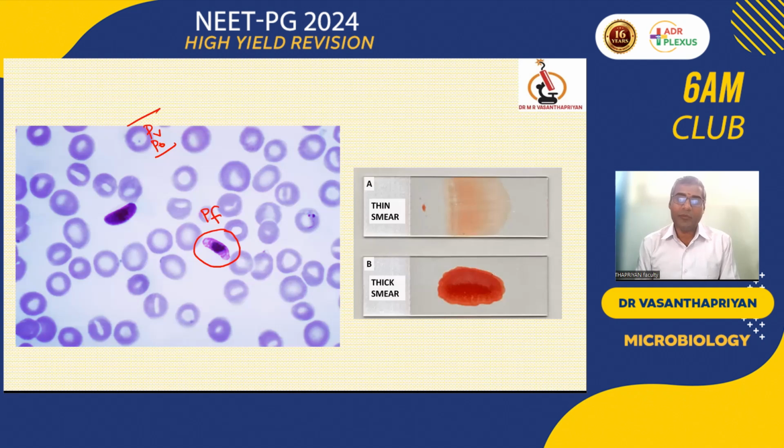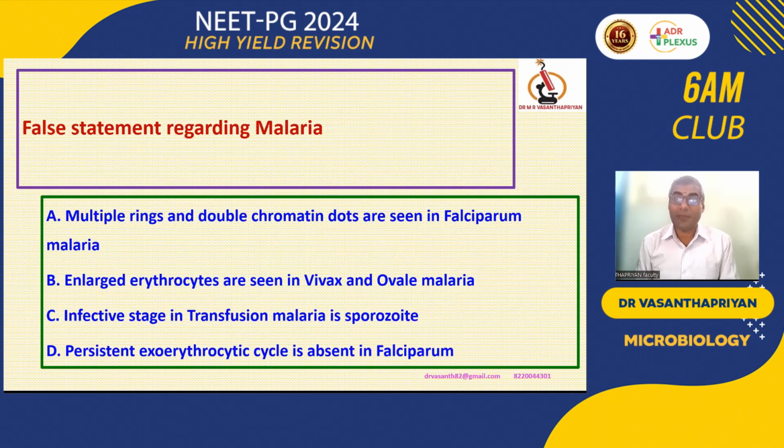Moreover, one important point to remember: Plasmodium malariae is responsible for renal manifestation in malarial disease. So 2 Plasmodium species are linked with renal manifestation. One is Plasmodium falciparum, with blackwater fever and hematuria. And Plasmodium malariae is responsible for tubular necrosis, because end arteries are trapped with RBCs containing Plasmodium, which are larger in size. So the infective stage of transfusion malaria is not the sporozoite; that is natural malaria.